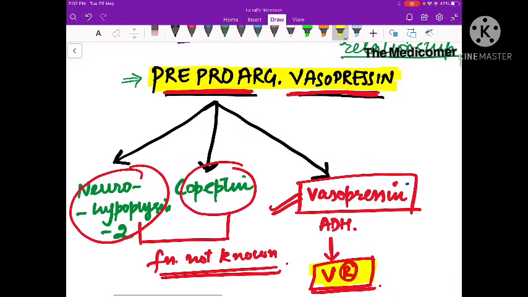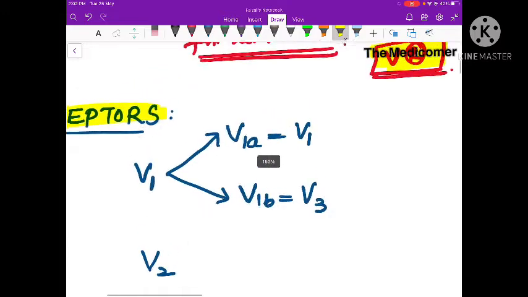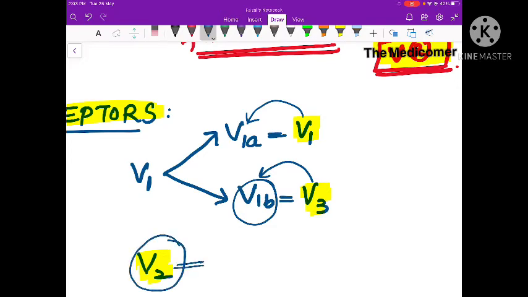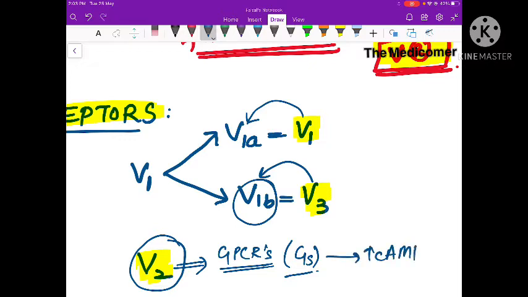Now let's move to vasopressin receptors. There are different types: V1 receptors, V2 receptors, and V3 receptors. V1 receptors are also called V1A receptors, and V3 receptors are otherwise called V1B receptors. These are located at different places, and they mediate different actions, and their mechanism of action is also somewhat different. But our main focus will be on V2 receptors. Actually, they are all G protein coupled receptors, but V2 is a stimulatory type of G protein coupled receptor. That means it will act by increasing cyclic AMP. If you don't know about these mechanisms, please go to the first lecture, the introduction to hormones and their mechanisms of action.